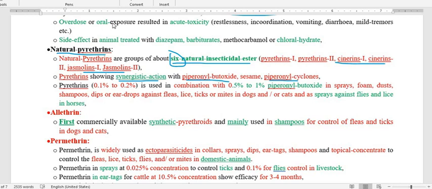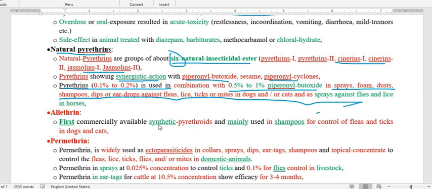That is why pyrethrin at 0.1 to 0.2% is used in combination with 0.5 to 1% piperonyl butoxide against ectoparasites, in the form of spray, foam, dust, shampoo, dip, and ear tag, against fleas, lice, ticks, and mites in dog and cat, and as a spray against fleas and lice in horses.